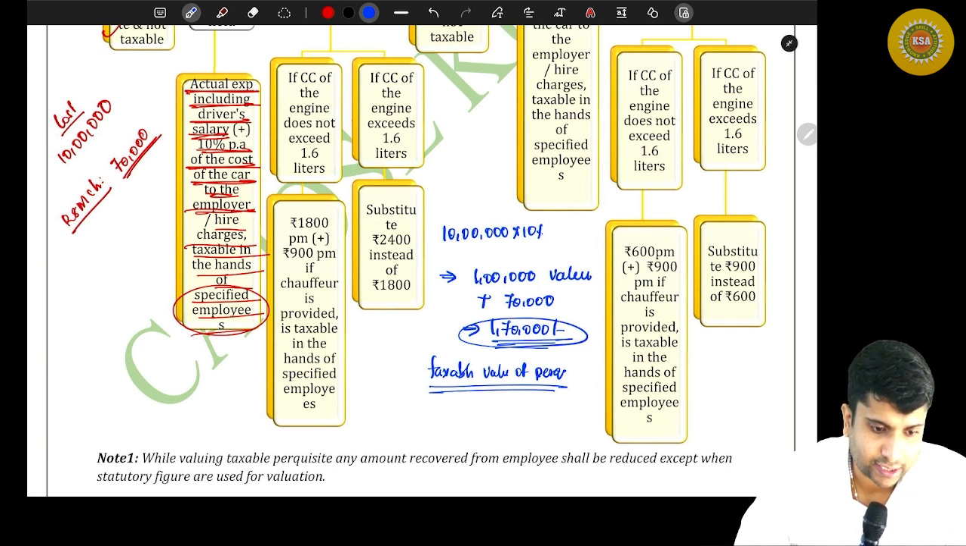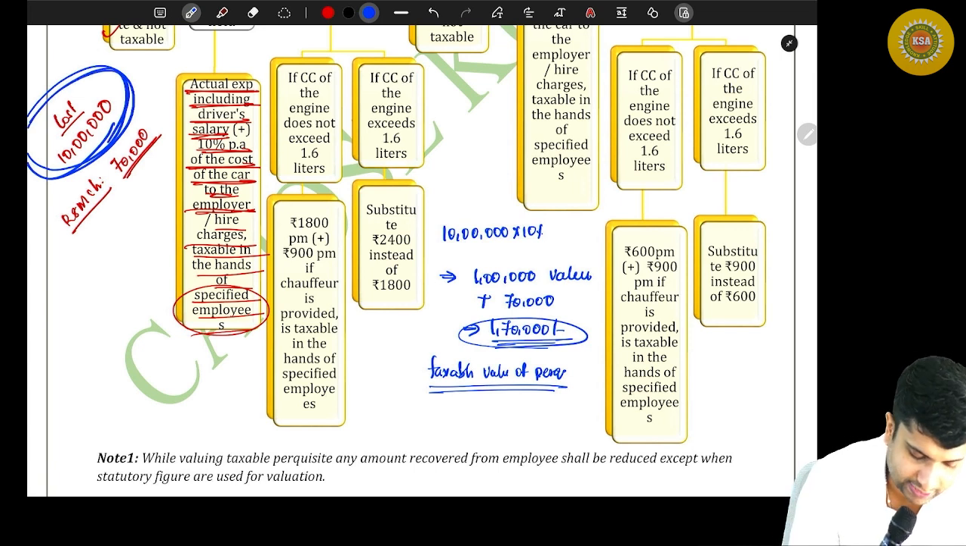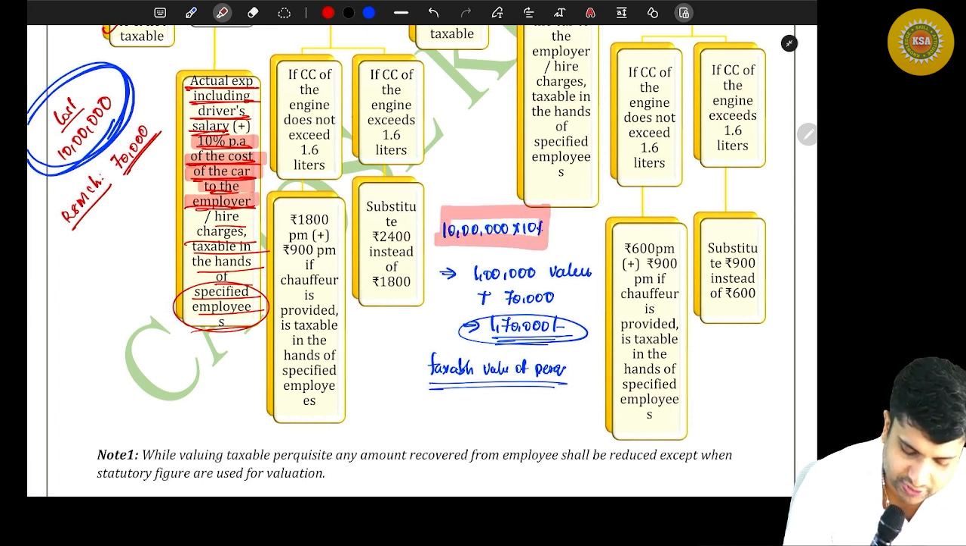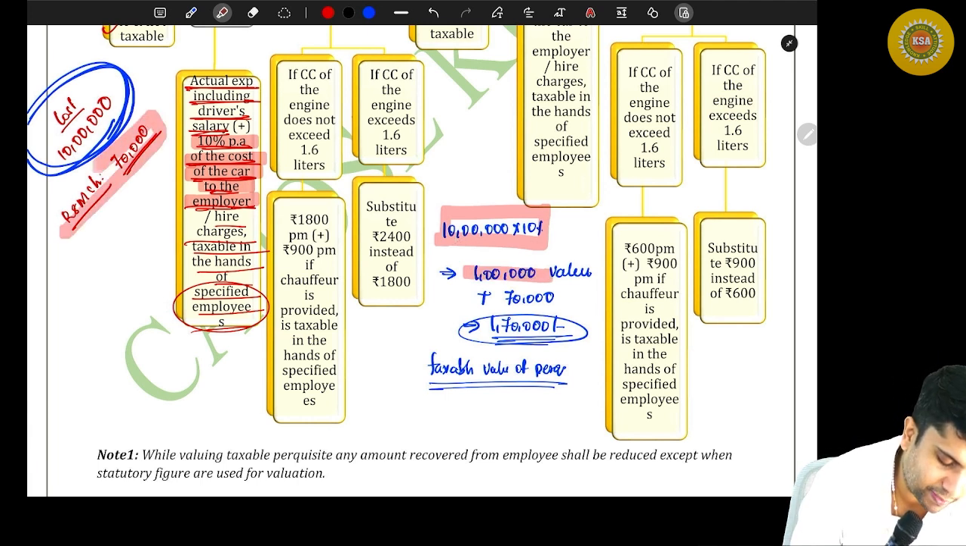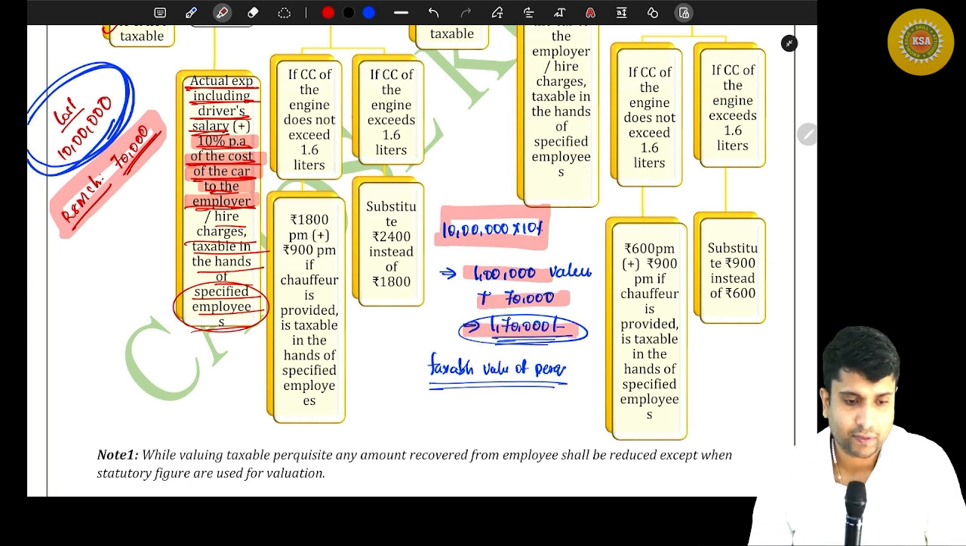Sir, not clear in example. What is the cost of the car for the employer? 10 lakh. For a year, 10% per annum of the cost of the car to the employer has to be the taxable value of perquisite for the ownership. So 10 lakh into 10%, it will be 1 lakh value. Then running and maintenance charges met by the employer is 70,000. That anyways will be your taxable perquisite. So altogether it will be 1,70,000.